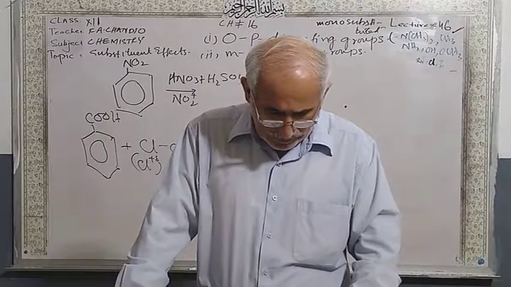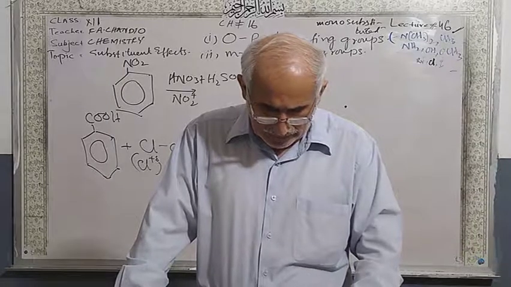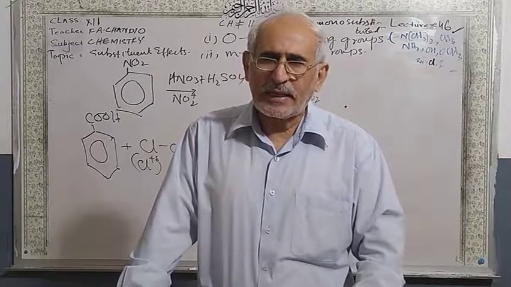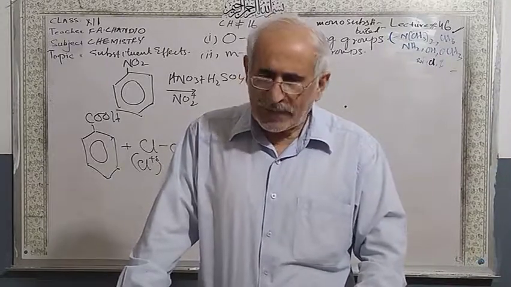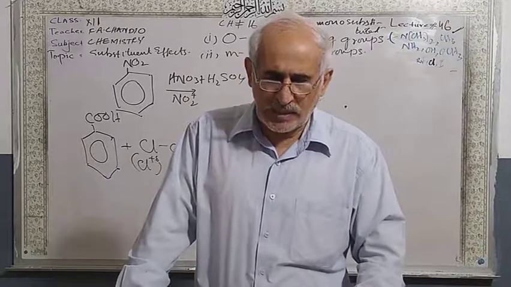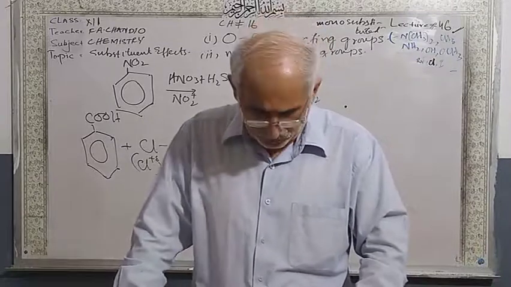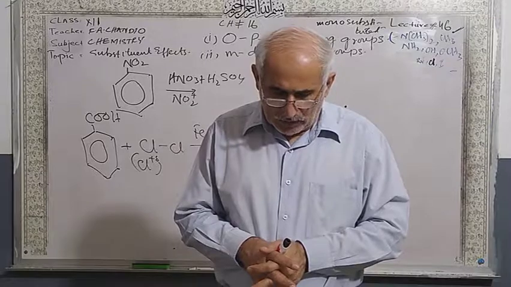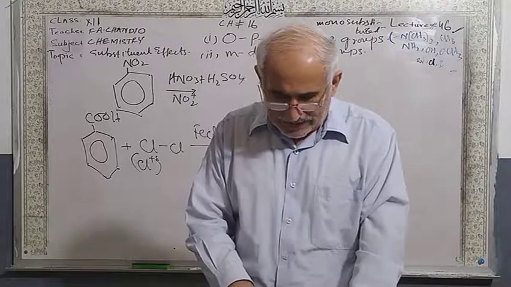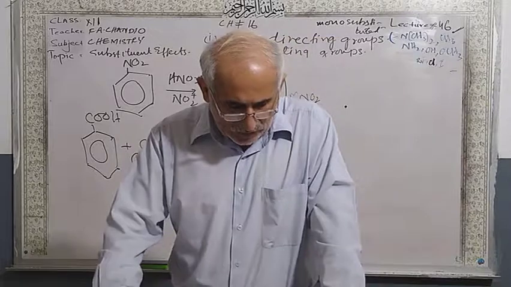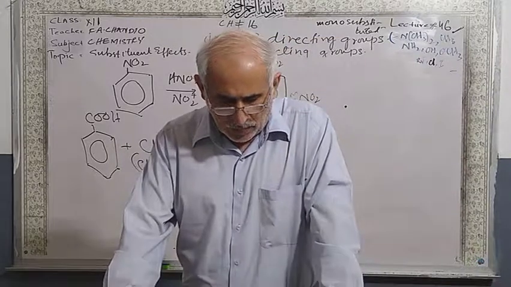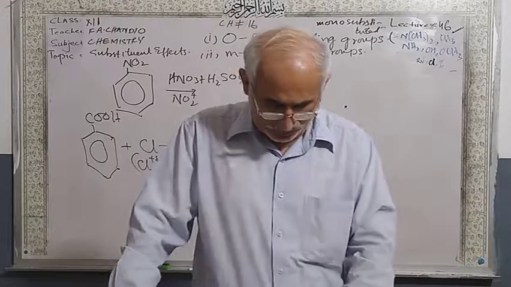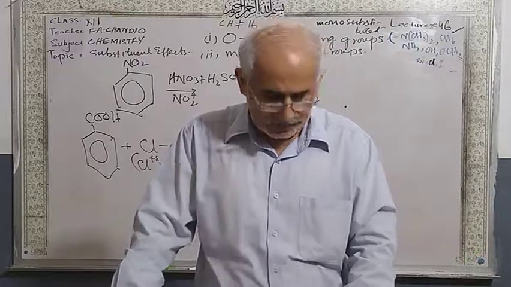Now, dear students, there is a rule. Listen very carefully. There is a rule for attacking the second position of the benzene if the benzene is already substituted. If the electronegativity of the atom of the group attached to the benzene ring is greater than that of the other atom of the group, the whole group will act as electron withdrawing.